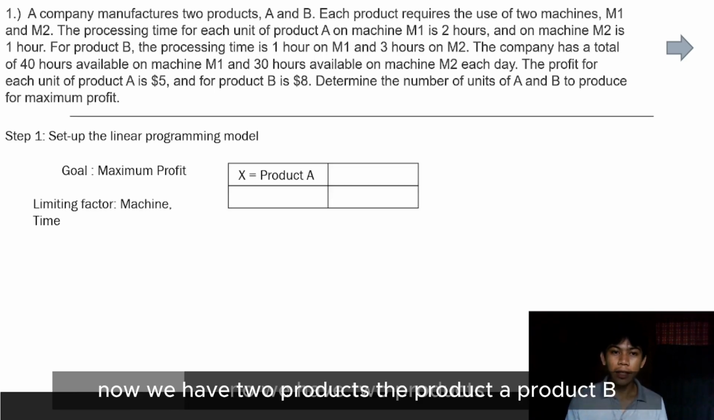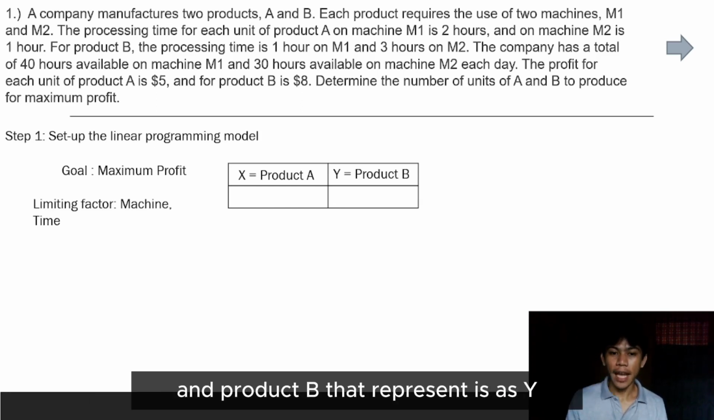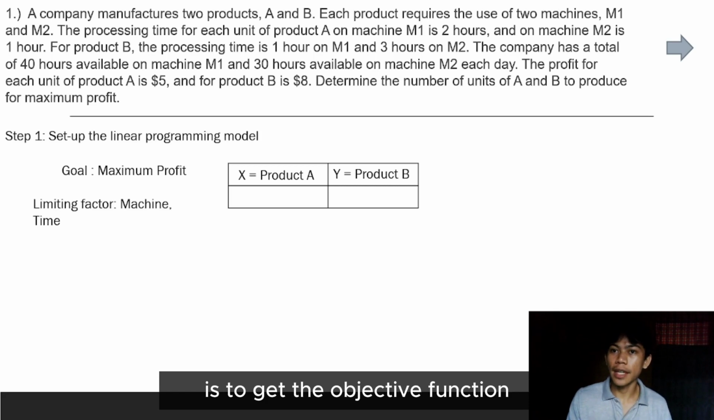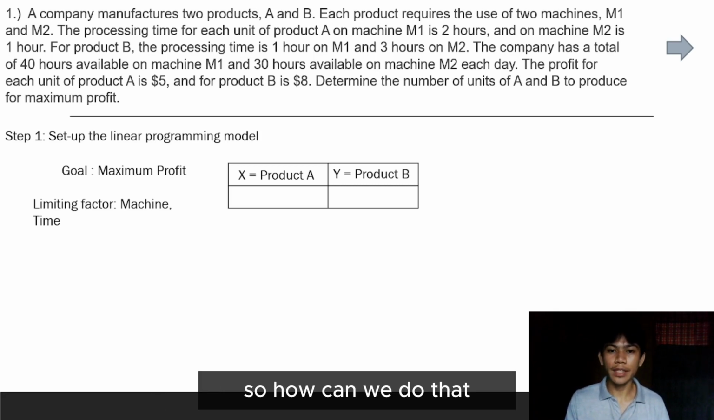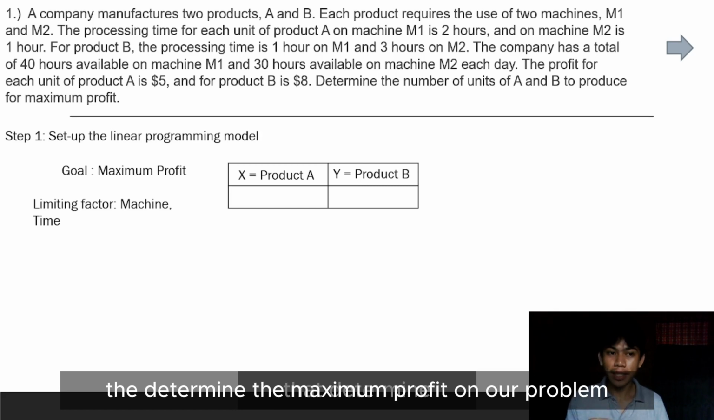Now, we have two products, product A and product B. Let's represent product A as X, and product B as Y. Now, the next step we're going to do is to get the objective function. So how can we do that? The objective function is the main function that determines the maximum profit on our problem.